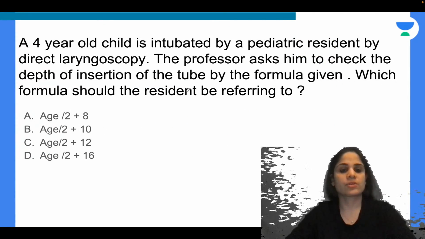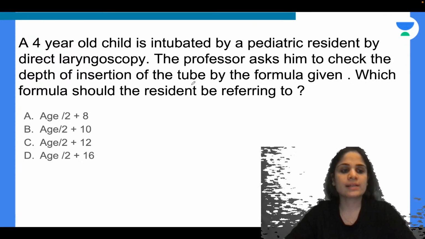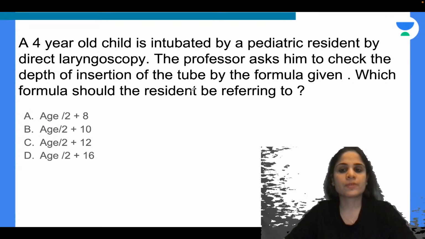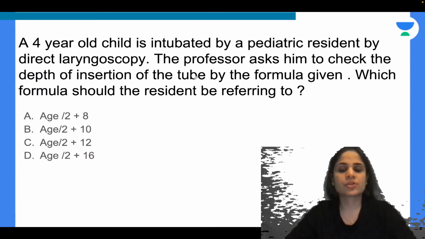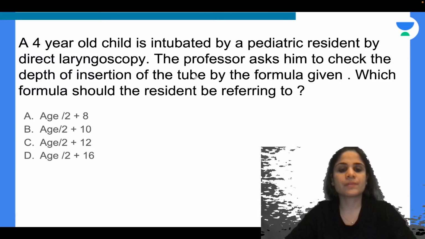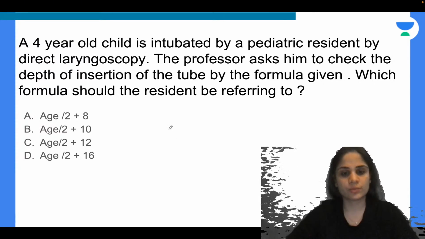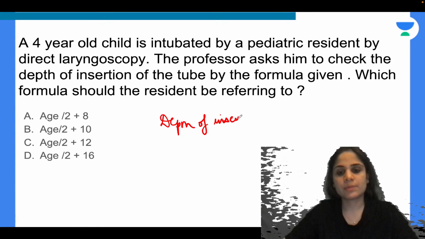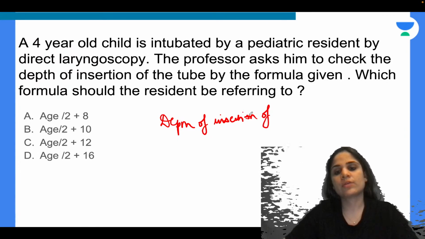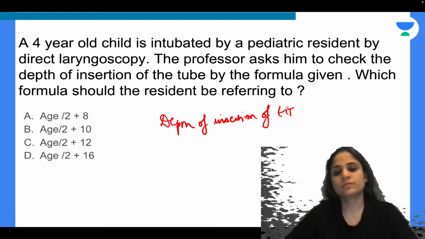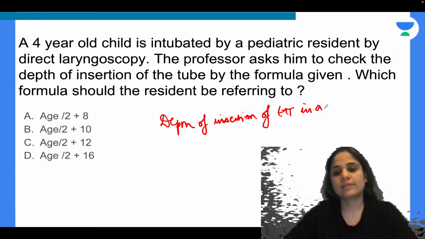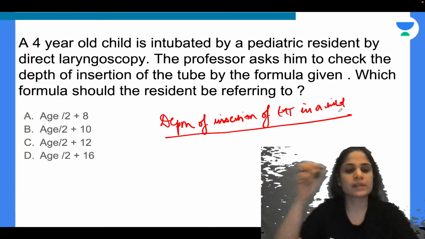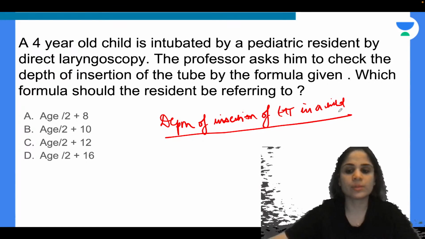Okay, next question. A 4-year-old child is intubated by a pediatric resident by direct laryngoscopy. The professor asks him to check the depth of insertion of the tube by the formula given. Which formula should the resident be referring to? So what are they asking you? They are asking you for depth of insertion of endotracheal tube in a child. How deep should you intubate the child so that it stays in the trachea itself, it does not go into the bronchus.